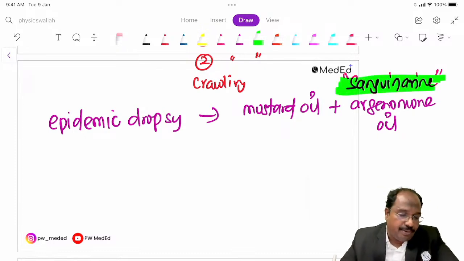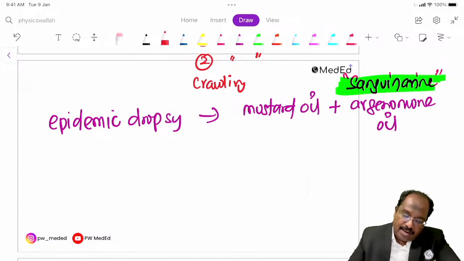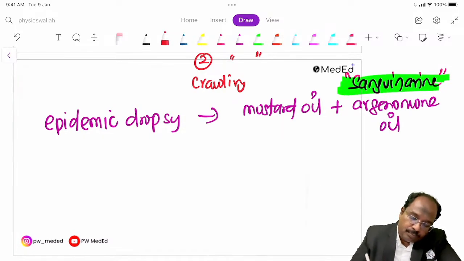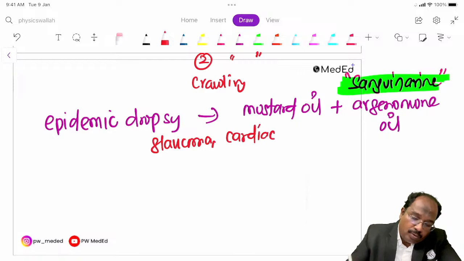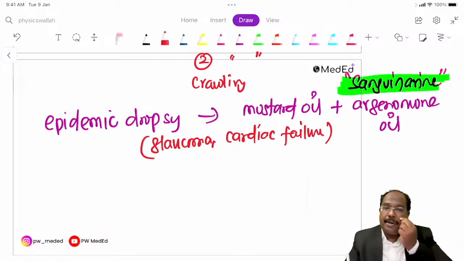What are the features they can have? They can have glaucoma, and cardiac failure they can go into. Glaucoma and cardiac failure. This is epidemic dropsy.